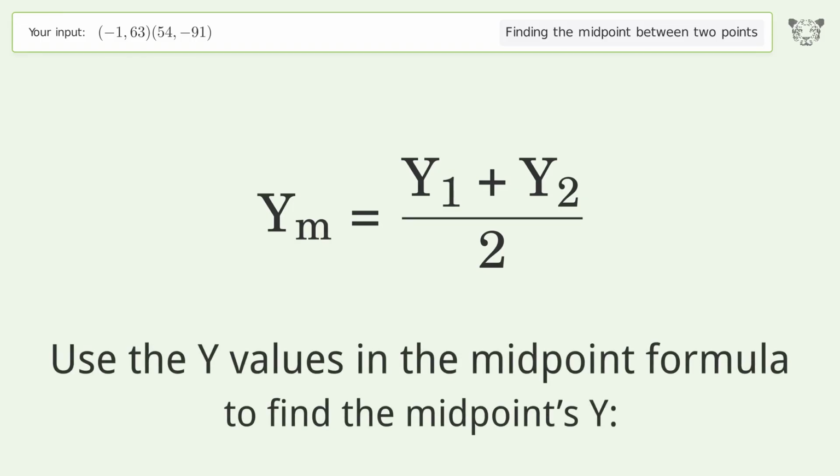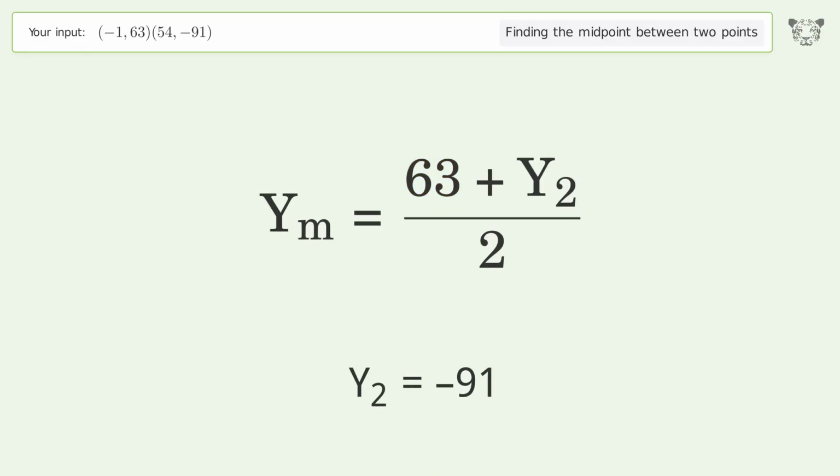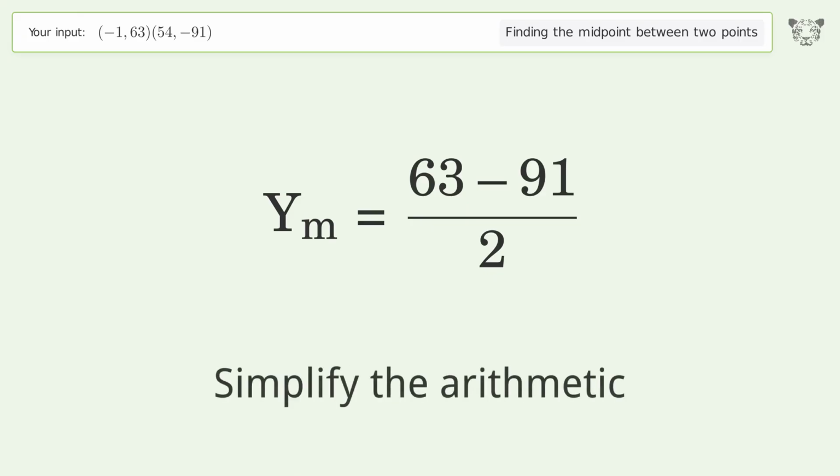Use the y values in the midpoint formula to find the midpoint's y. y1 equals 63. y2 equals -91. Simplify the arithmetic.